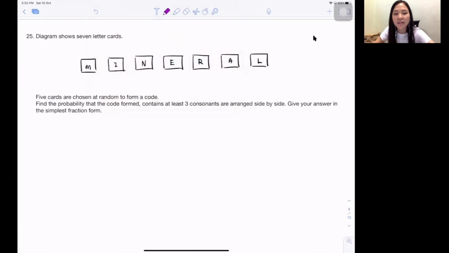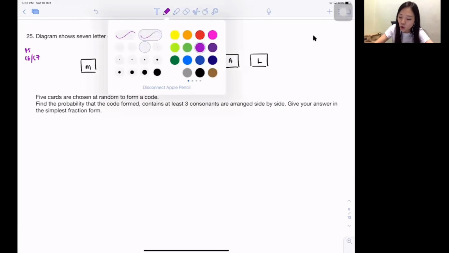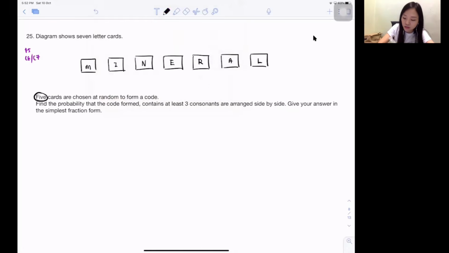So 25. Diagram shows 7 letter cards. So guys, by the way, this question is Form 5, Chapter 6 combined with Chapter 7. I will tell you why. So diagram shows 7 letter cards, the word mineral, 7 letters, okay? 5 cards are chosen at random to form a code. So guys, they just want 5. So not 7 choose 7, 7 choose 5 only, okay? Find the probability that the code formed contains at least 3 consonants arranged side by side. Give your answer in the simplest fraction form.